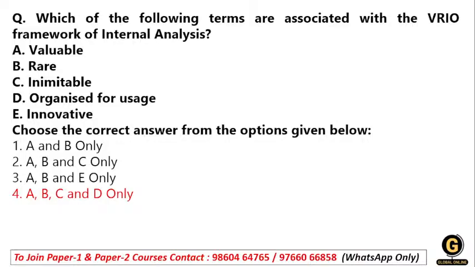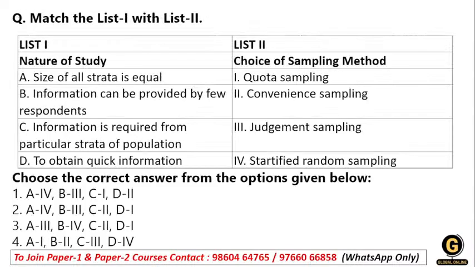Okay, so the next question is again a match the pair. We have the nature of study in list number 1, and in list number 2 we have the choice of the sampling method. So again, I'm taking this question from statistics.